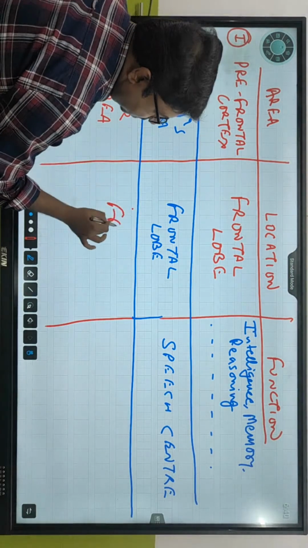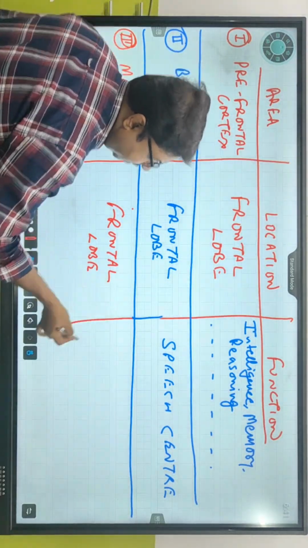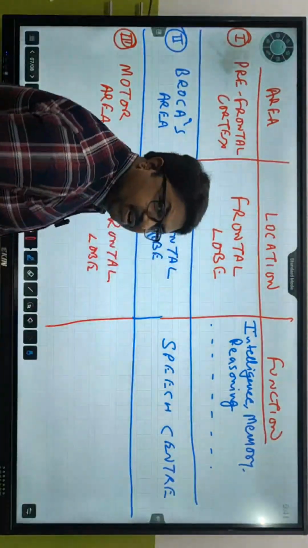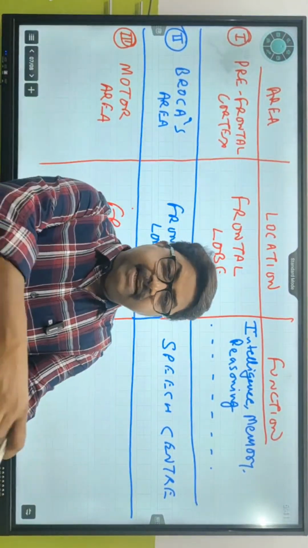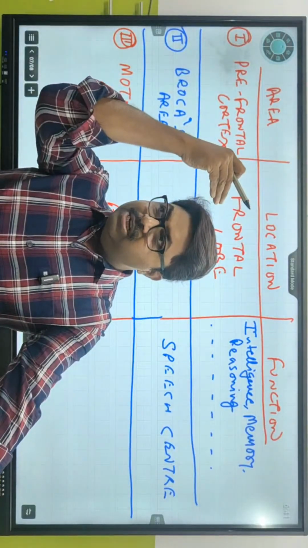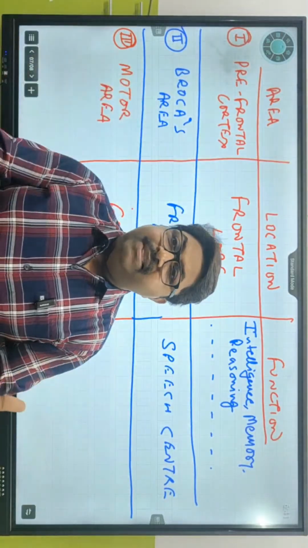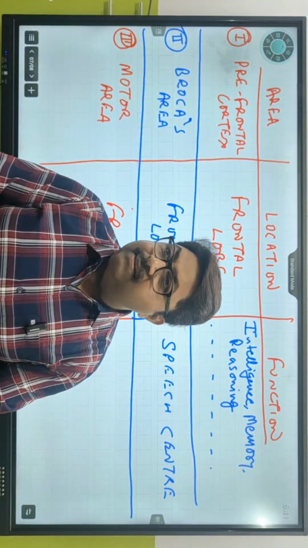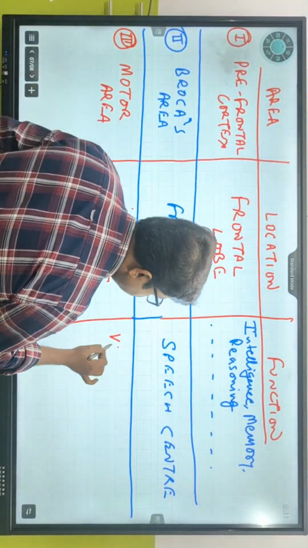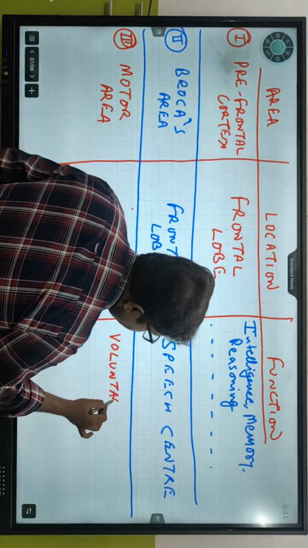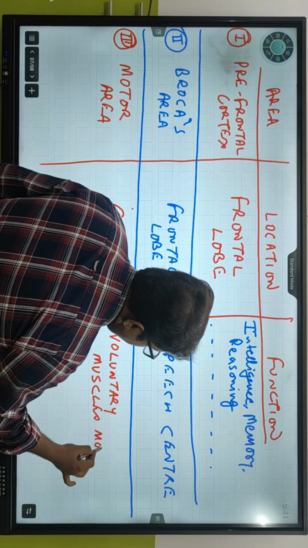And motor area is also present where? In the frontal lobe. कहाँ पे रहता है? In the frontal lobe. इसका function क्या है? Motor means voluntary actions. Sensory inputs will be taken up to the midbrain and then transferred to the prefrontal cortex. And how to behave in that particular situation, आपका motor area का functioning कौन करेगा? Motor area is going to help in the voluntary movement of things. So it is going to help in voluntary muscles movement.